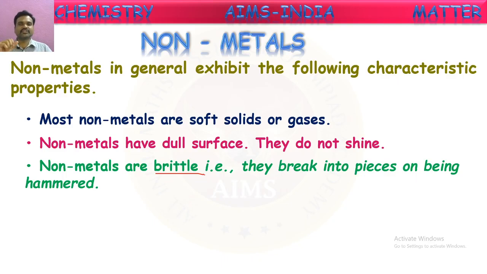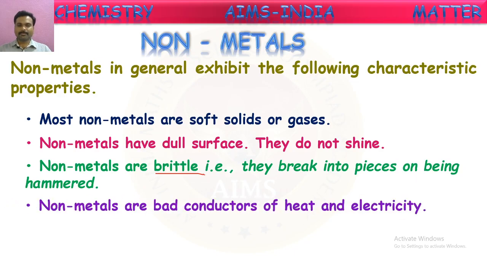One more example you can say is glass. How will the glass be when you touch it? It will be very hard, isn't it? But when you throw a glass piece down, immediately that glass breaks up into small pieces. That nature is called brittle nature. So even these non-metal solids are brittle in nature. Non-metals are bad conductors of heat and electricity, meaning they cannot conduct electricity, whereas metals can.